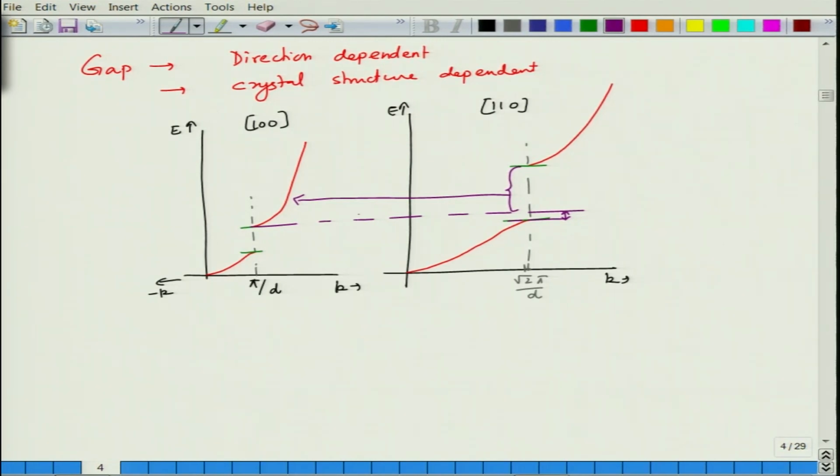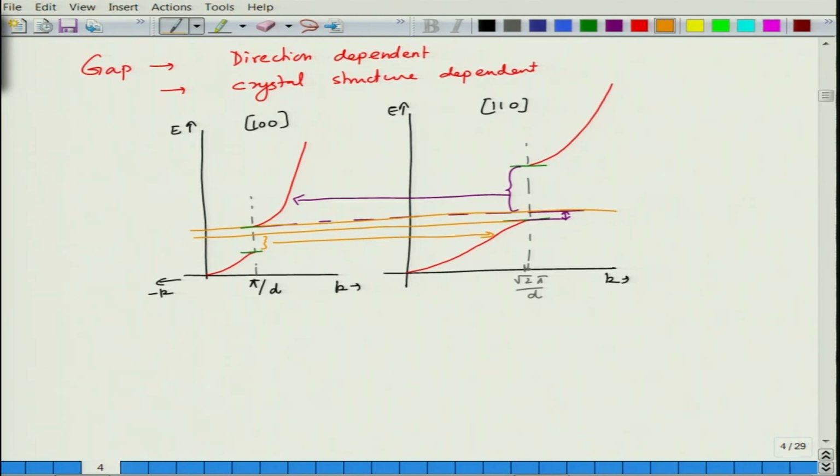But between these two, there is a common region where there are no states. You can see that there is no state between this and that. For this region also there is a state available here. So this is effectively not a gap state, because although the electron will not be able to travel along the 100 direction, it can switch to the energy states available along the 110 direction. Similarly, although there is a gap in the 110 direction in this region, at this k value the electron can always shift to lower k values and travel at different energy